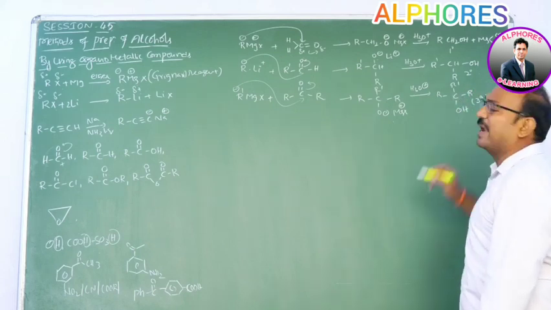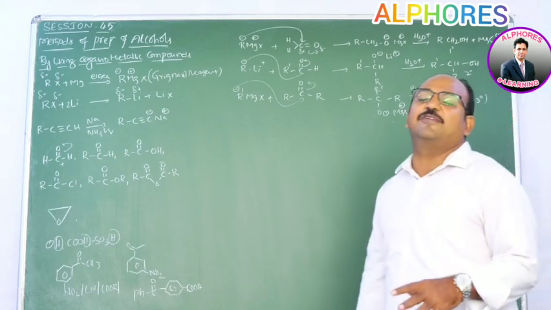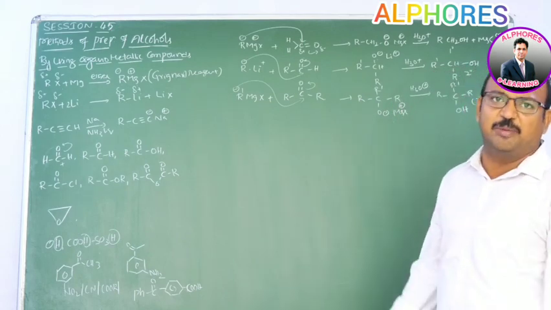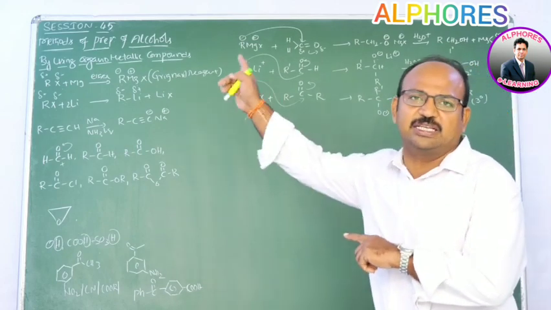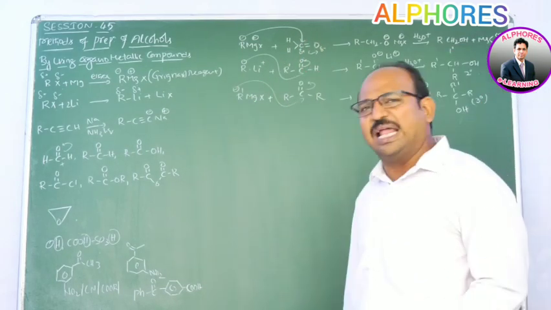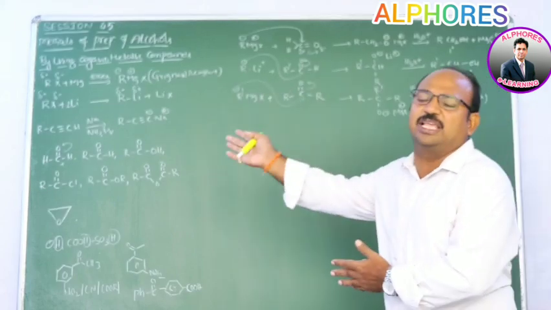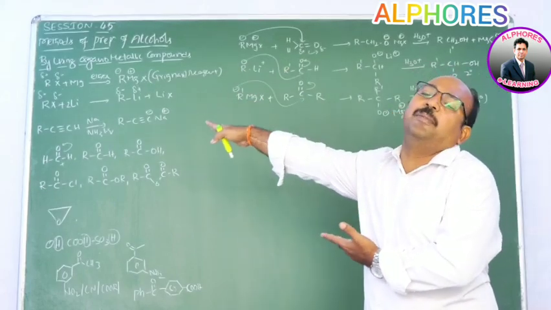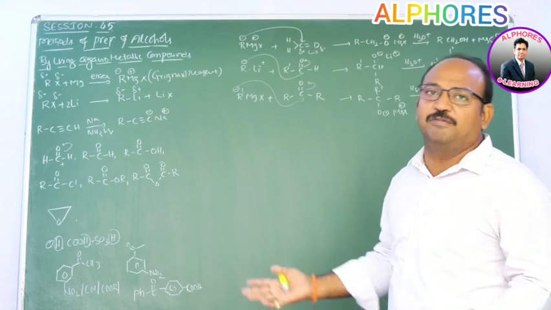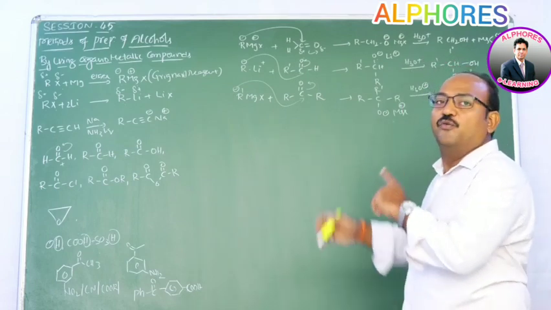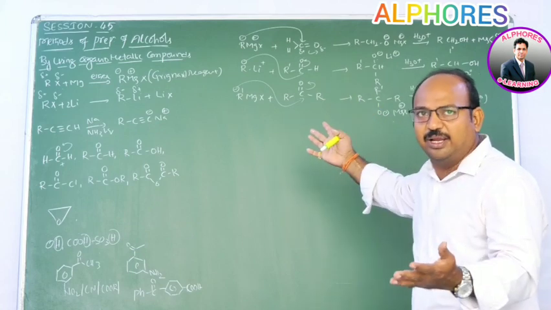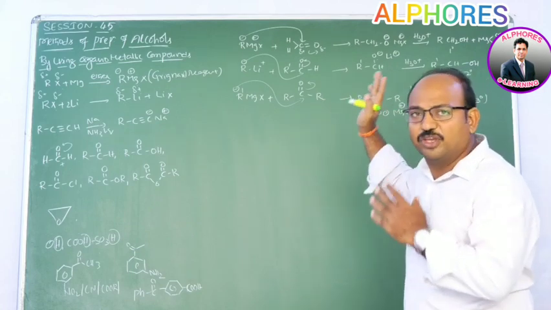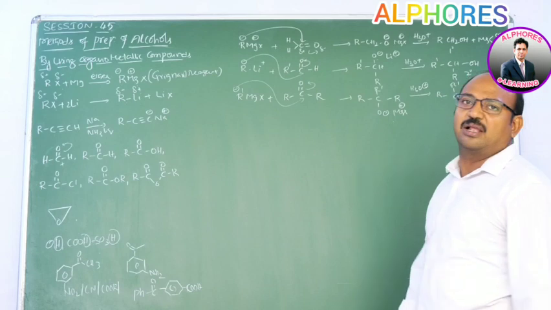Formaldehyde with an organometallic compound gives only primary alcohol. Except formaldehyde, any other aldehyde reacting with an organometallic compound gives secondary alcohol. That organometallic compound may be a Grignard reagent, alkyl lithium, or metal alkylide. With a ketone it gives tertiary alcohol.